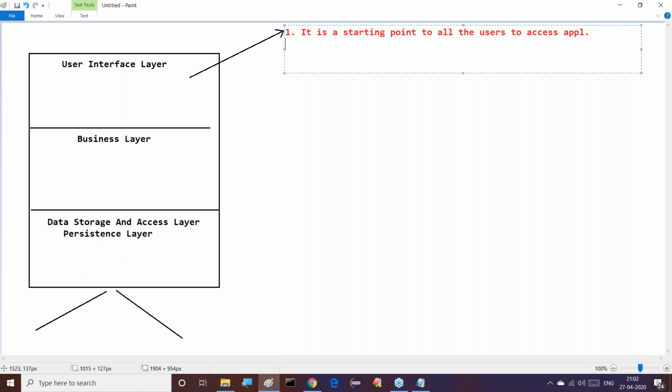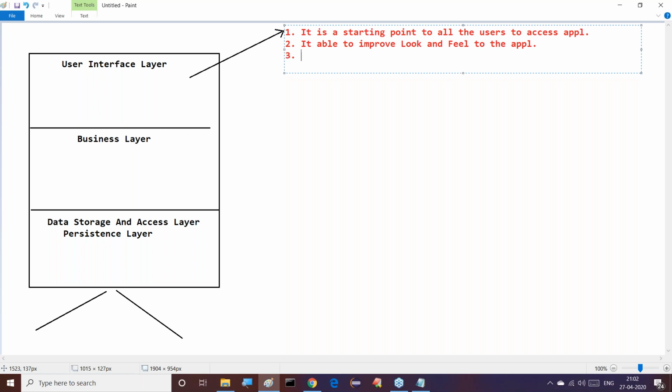This is point number one. Here we have to understand it clearly. Next one is another, its main intention is which one? It is able to improve look and feel to the enterprise applications.